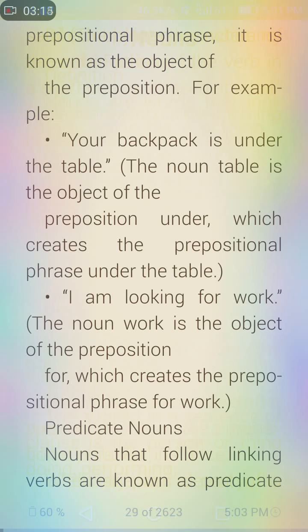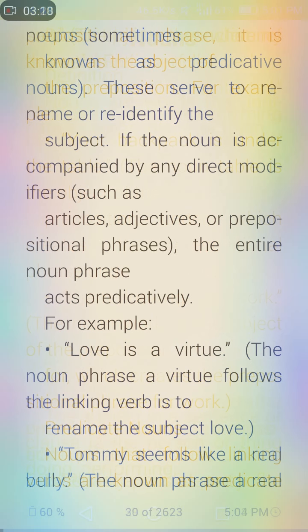Predicate nouns. Nouns that follow linking verbs are known as predicate nouns, sometimes known as predictive nouns. These serve to rename or re-identify the subject. If the noun is accompanied by any direct modifiers such as articles, adjectives, or prepositional phrases, the entire noun phrase acts predictively. For example, love is a virtue.